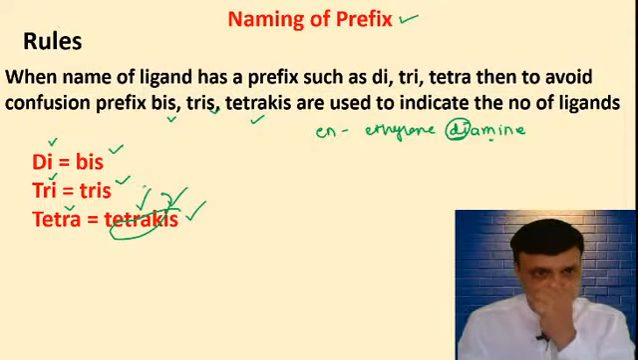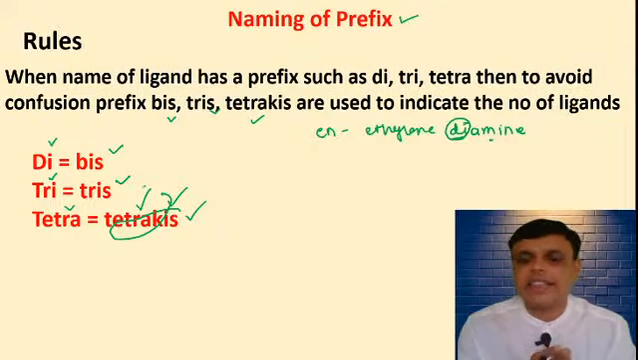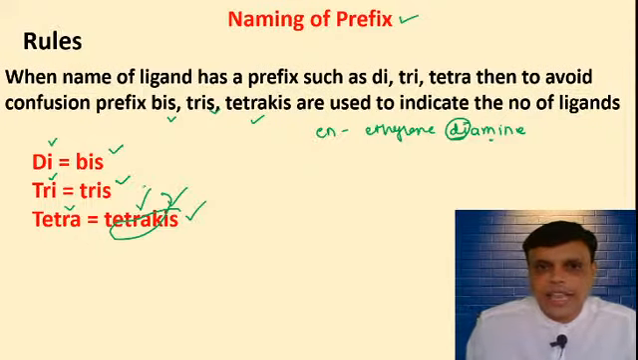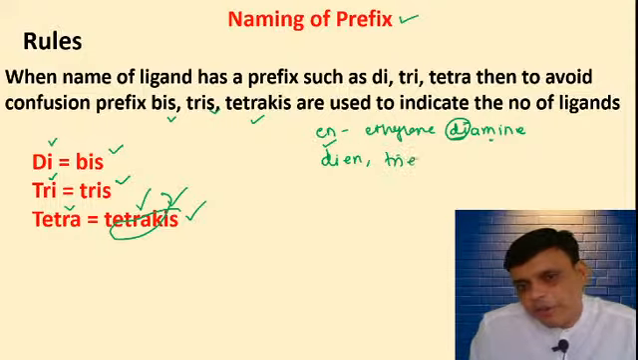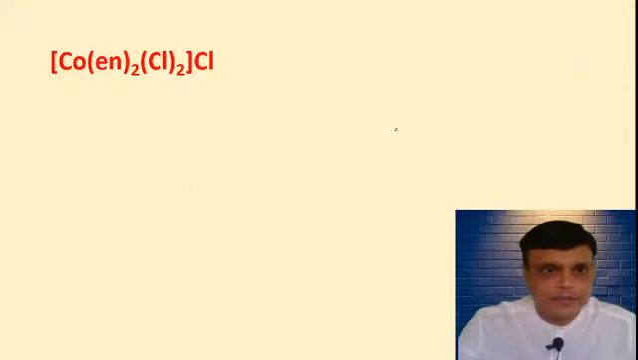So when the name of a ligand has a prefix such as di, tri, tetra, then to avoid confusion, the prefixes bis for di, tris for tri, and tetrakis for tetra are used to indicate the number of ligands present. And this you will follow in the case of ethylene diamine. In the case of diene you have to follow this rule, and in the case of triene you have to follow it. Then we will see the example.